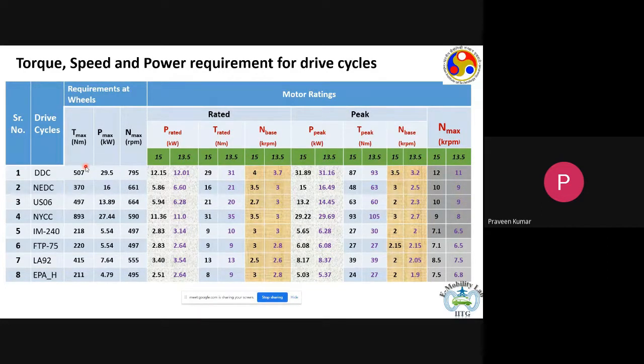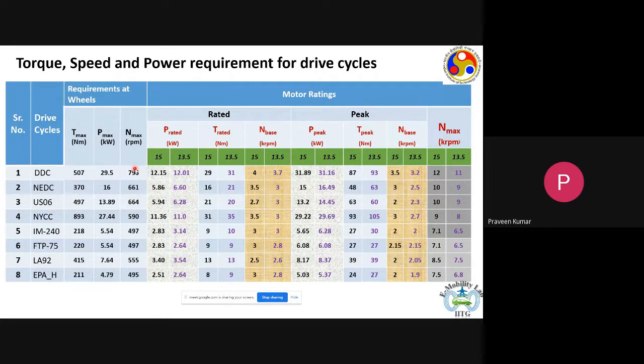Just briefly, as I explained, using classical Newtonian mechanics, we can find out the maximum torque that the wheel would need. We can also find out the maximum power that the wheel would need. Torque times speed will give us power, and we will also know the maximum speed of the wheel, because for example in the daily drive cycle the maximum speed was 60 kilometers per hour.